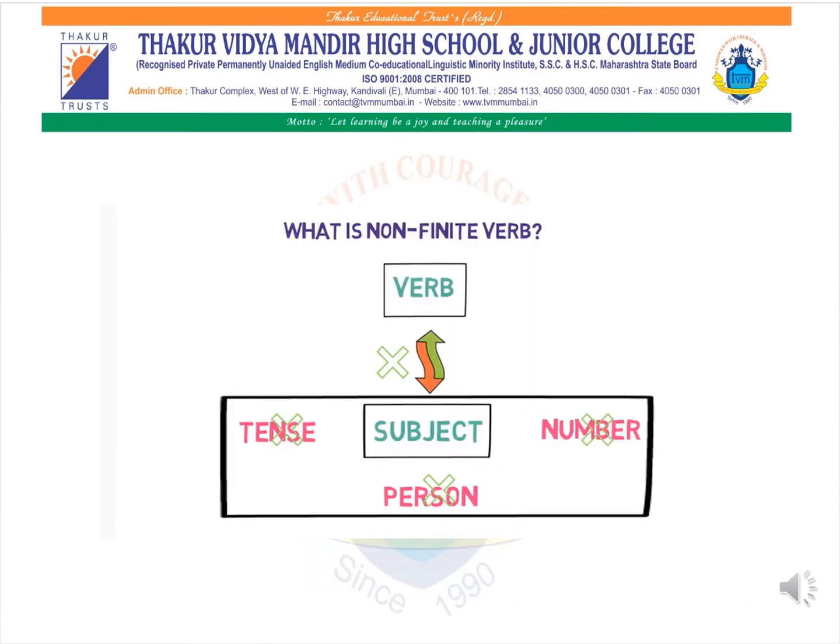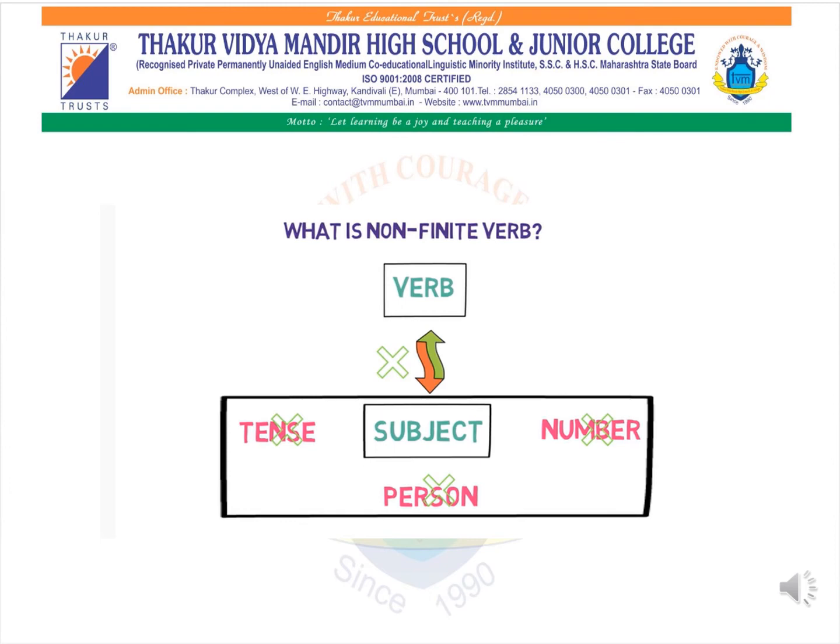As I have mentioned earlier about non-finite verbs, a non-finite verb has no such agreement with a subject. The verb won't change according to the tense, person or number.